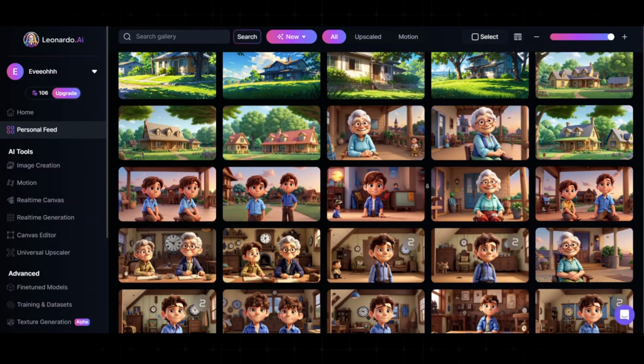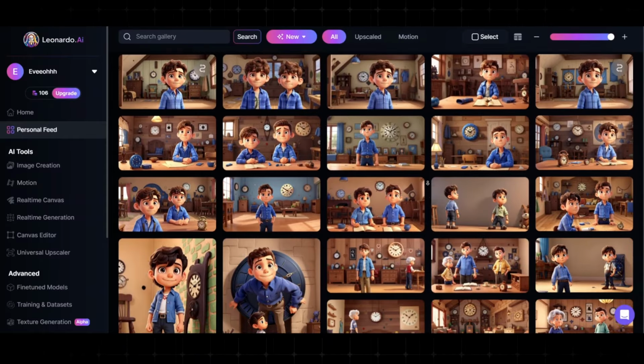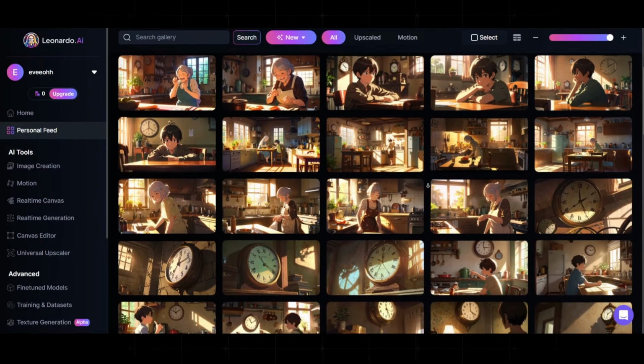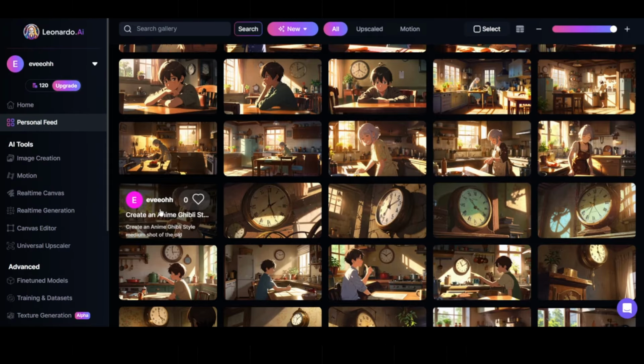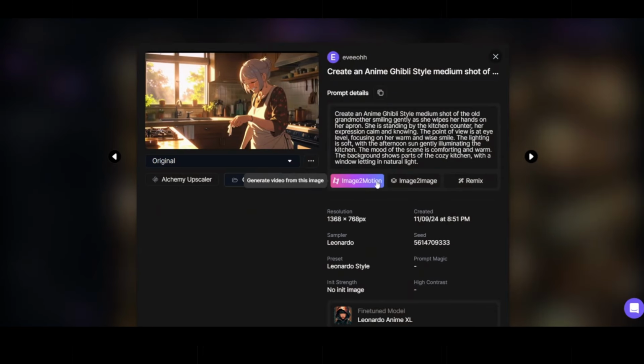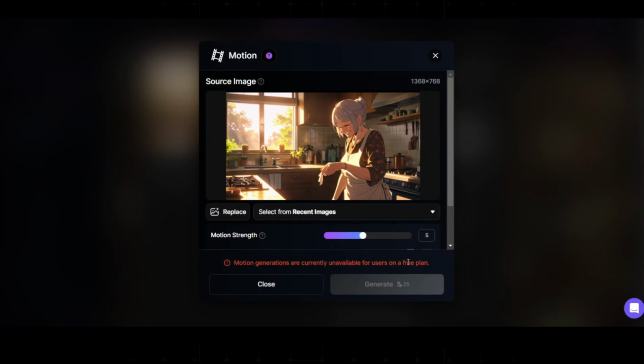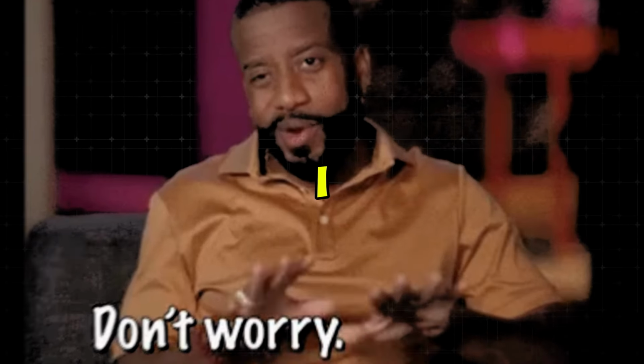You can already use these in your video, but if you want to level it up, we can add motion to these images to make them more engaging. You can do this from Leonardo AI, but it's no longer available if you don't have a paid subscription. But don't worry, I have 2 other options for you to do this for free.